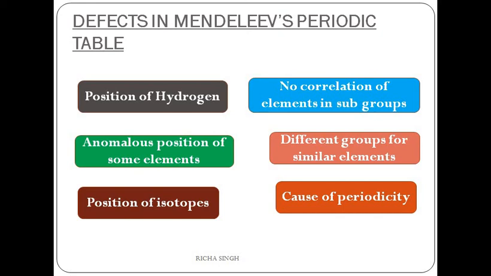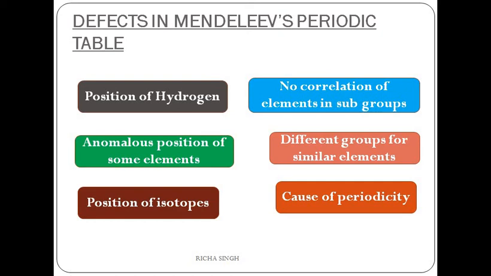Next defect was isotopes. You all know that isotopes of an element have different atomic masses but the same atomic number. So the place for isotopes was not given in Mendeleev's periodic table. Like the isotopes of hydrogen, protium, deuterium and tritium, they have only one position in the periodic table.